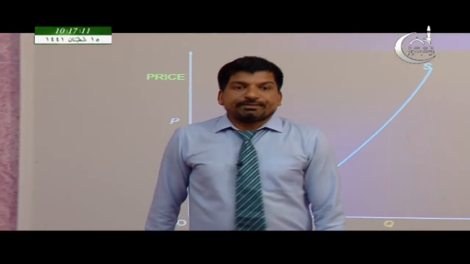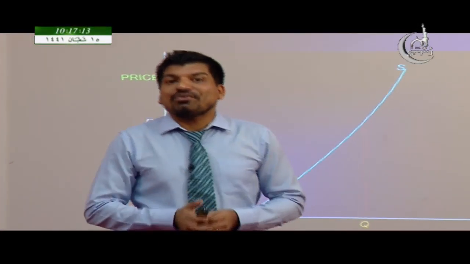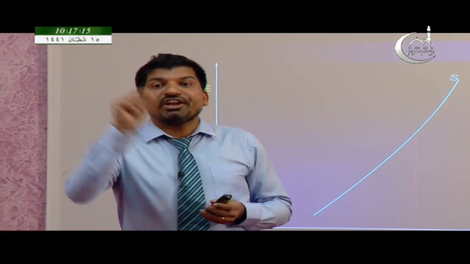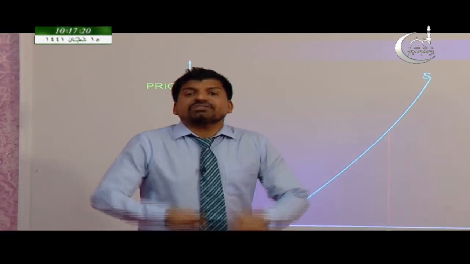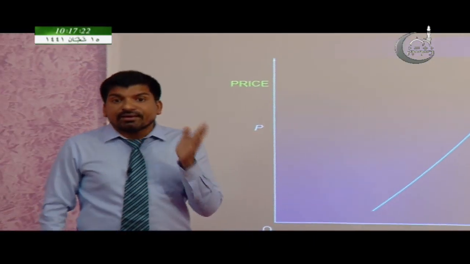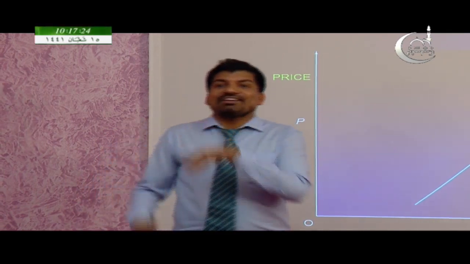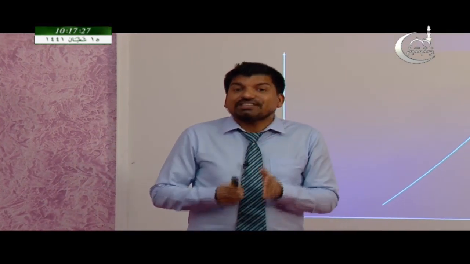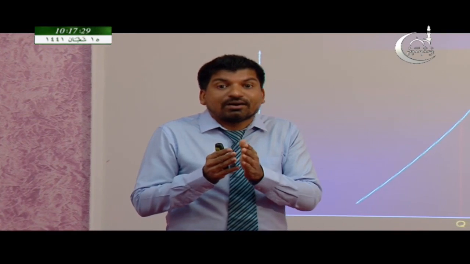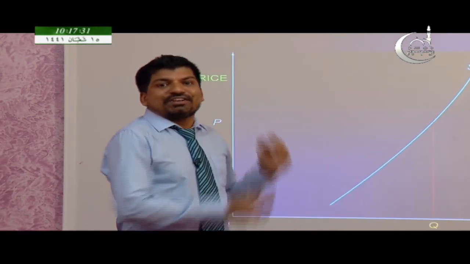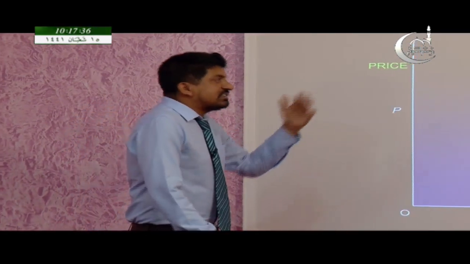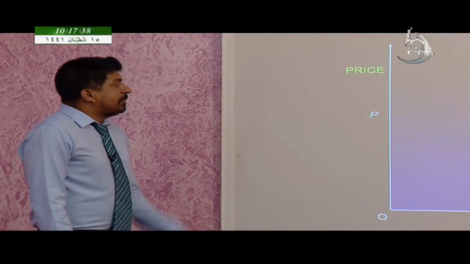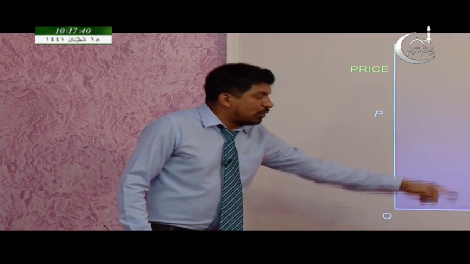So, look at the movement of the supply curve. We can divide it into two: increase in supply and decrease in supply. In case of increase in supply, the supply curve will shift to the right, and in case of decrease in supply, the supply curve will shift to the left. Look at this diagram. S is the original supply curve, P is the price, and Q is the quantity supplied.